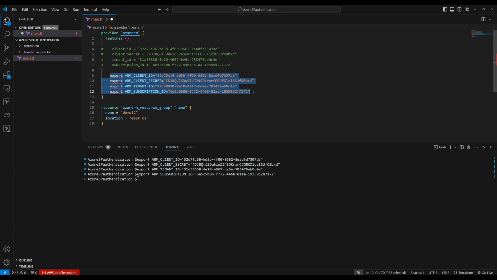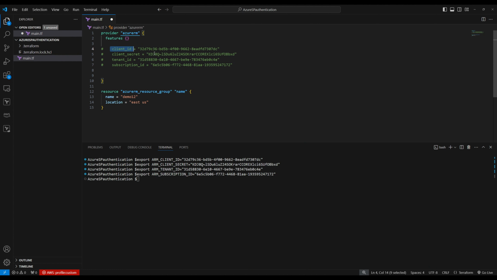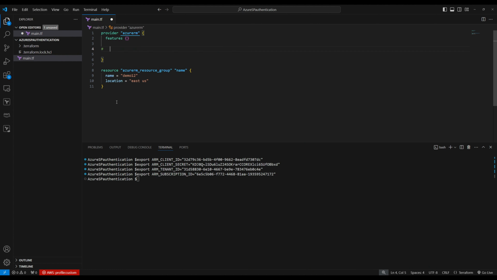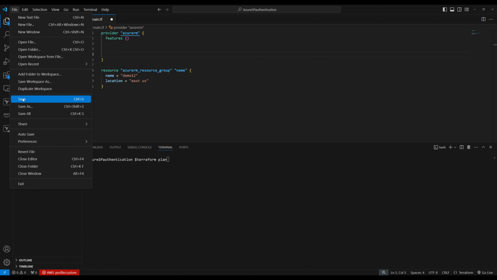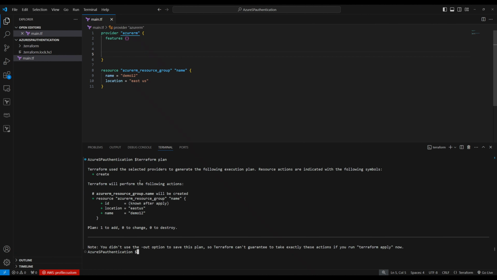Now we can comment this one. We don't need this one. We can delete this one. So this can be commented out, right? We can delete this one. We don't need it. So we're not hard coding the credential right there. So let's clear the screen. Now if we do Terraform plan, it should work. We should pick up the credential from environment variable. Let's save this file. Save, Terraform plan. See it works. So it's picking up credential from environment variable. So AWS and demo 123 resource group will be created.